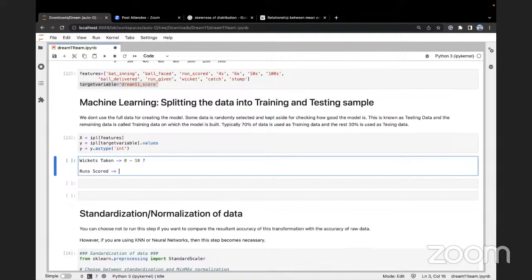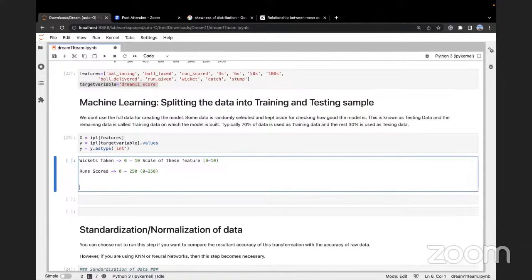Is that clear, everyone? On the other hand, for runs scored, one batsman can score a run of 0, and let's assume that the maximum cap is 250. They can go up to 250 runs. Now, think about the scale of these two features. One scale is between 0 to 10, another's scale is between 0 to 250.